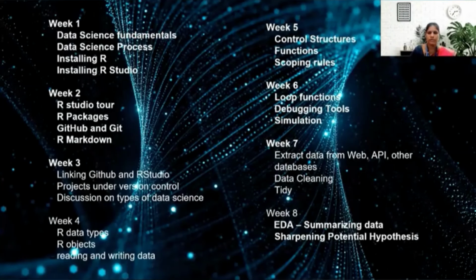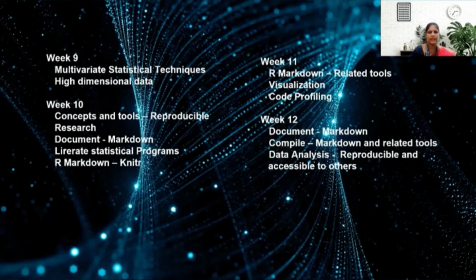In weeks 7, 8, and 9, reading data and different file types will be learned. Then you will be introduced to the most common data storage systems and appropriate tools to extract data from the web or other repositories. Finally, weeks 10, 11, and 12 comprise reproducible research, which means how you are going to make reproducible documents.